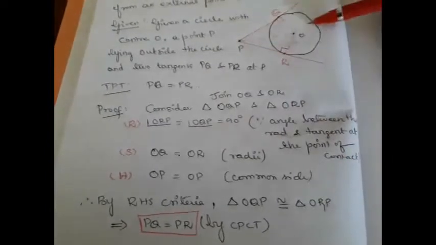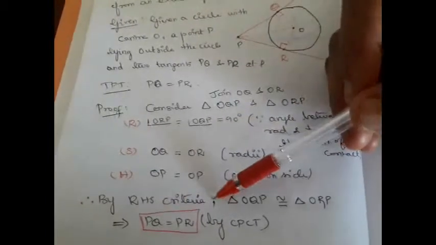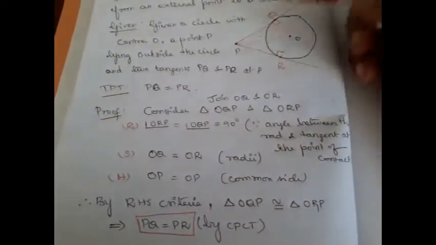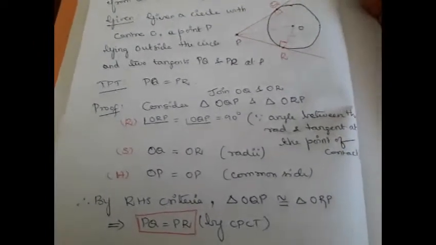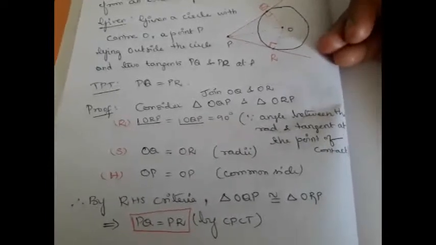OP is actually the hypotenuse of both the triangles. Therefore, by RHS criteria, triangle OQP is congruent to triangle ORP. Therefore, by CPCT, PQ is equal to PR. So, as I told you, this can be proved using congruency or by Pythagoras theorem, your wish.